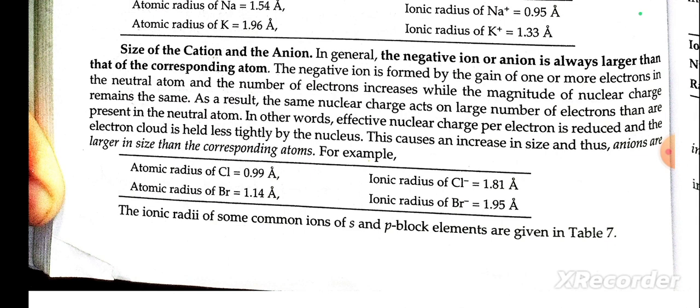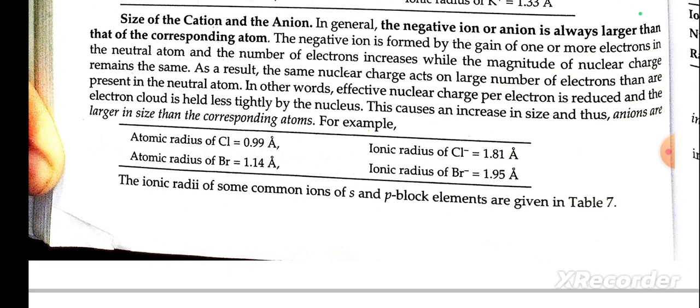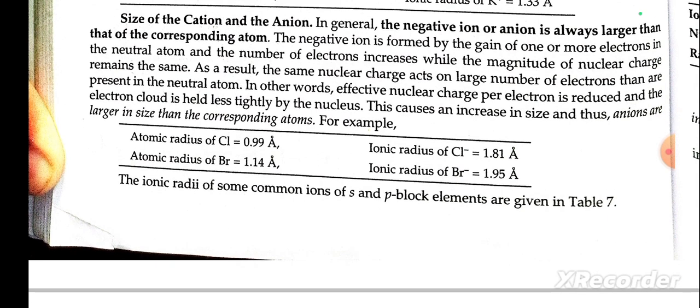As a result, the same nuclear charge acts on a larger number of electrons than present in the neutral atom. In other words, the effective nuclear charge per electron is reduced and the electron cloud is held less tightly by the nucleus. This causes an increase in size, and thus anions are larger in size than the corresponding atom.